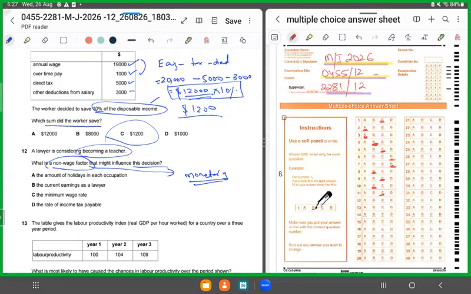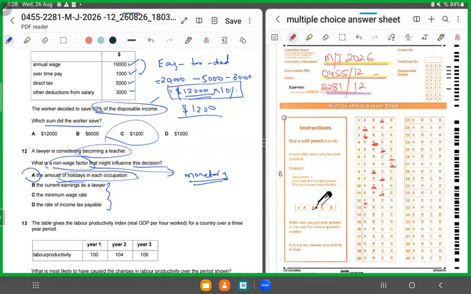The amount of holidays, the current earnings, the minimum wage rate, the rate of income tax. Now notice all of this involves some sort of monetary element, except for A, which is talking about the amount of holidays he would be having. So for 12, we'll shade in A as the correct answer.